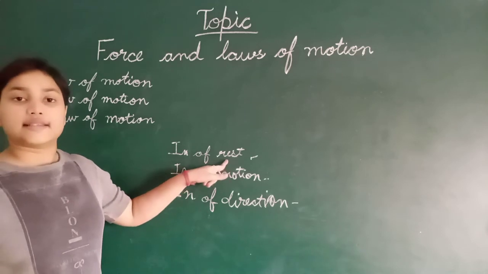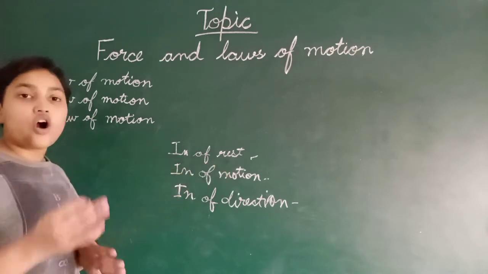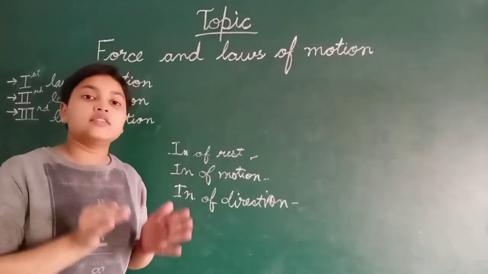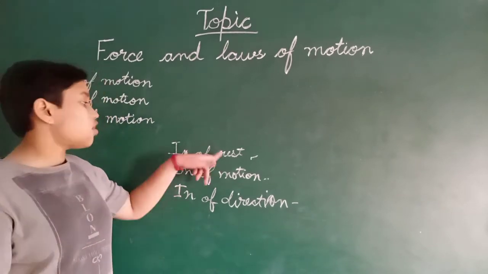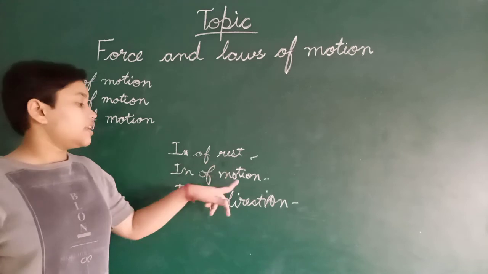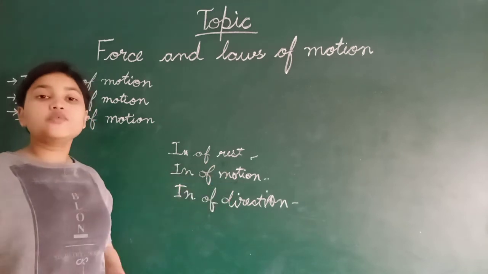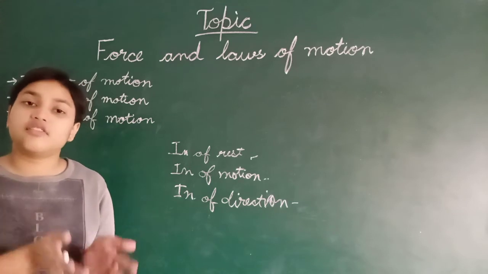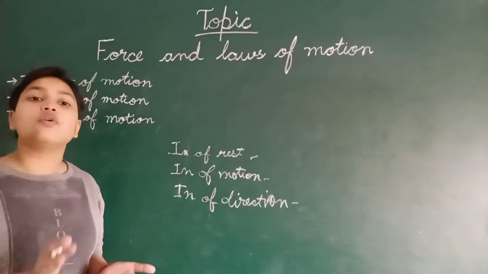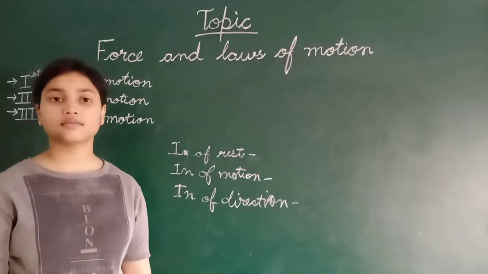Inertia of rest: objects want to stay at rest. They don't want to move. This is called inertia of rest. Inertia of motion: objects want to stay in motion. They don't want to come to rest.